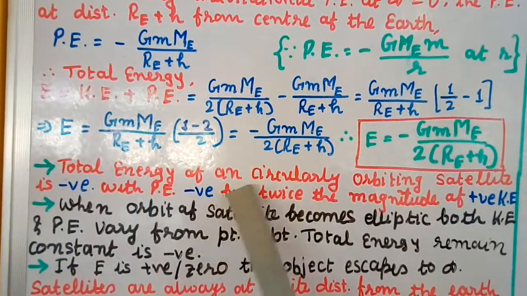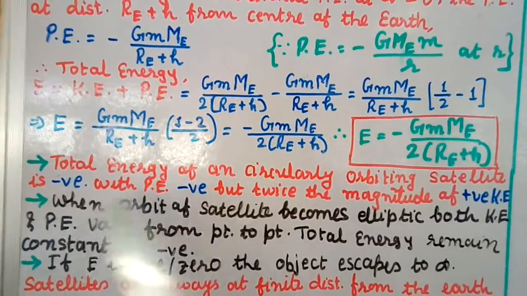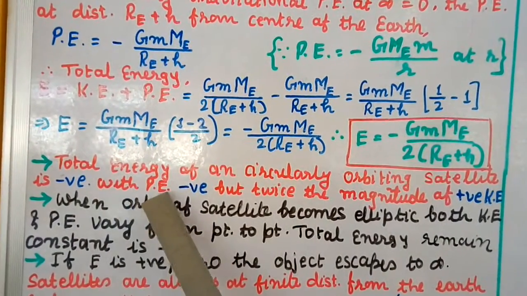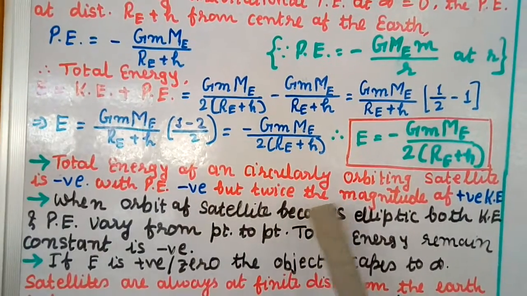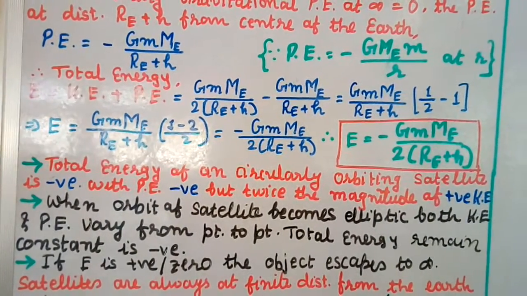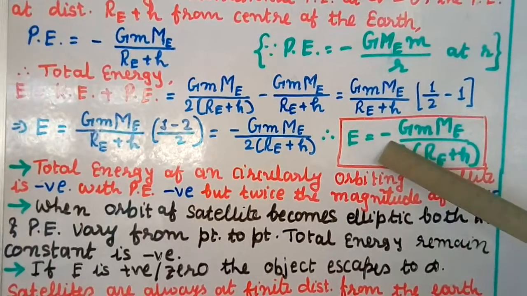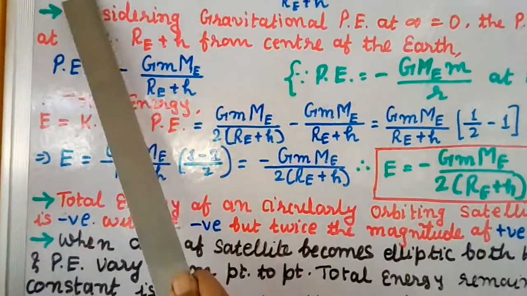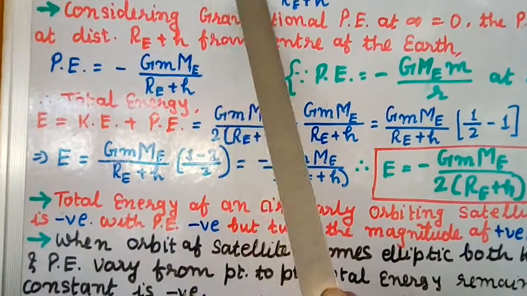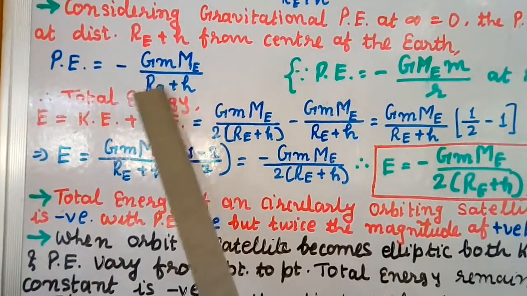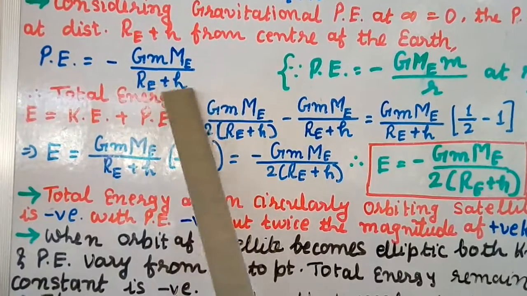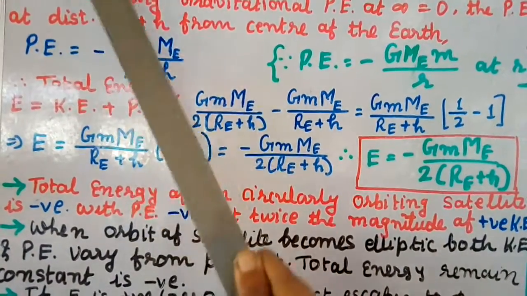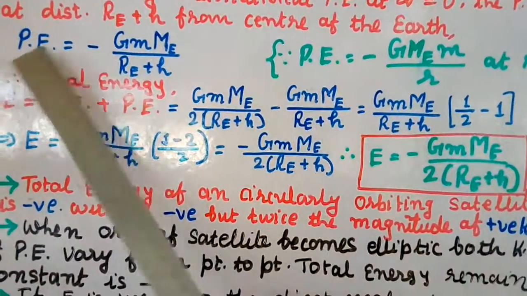The total energy of a circularly orbiting satellite is negative. The potential energy is negative, but twice the magnitude of the positive kinetic energy. The kinetic energy is positive but half of the potential energy in magnitude: both are G Me m by Re plus h, but the kinetic energy carries the factor of half.